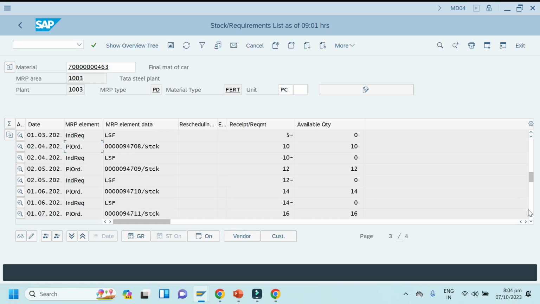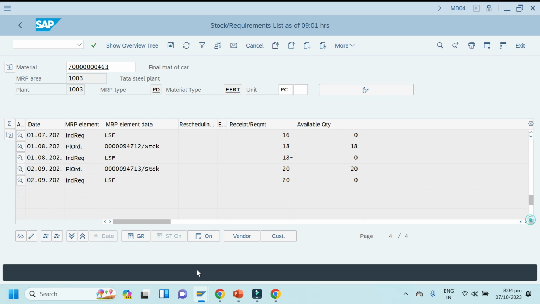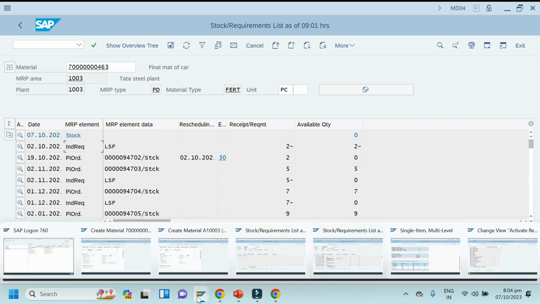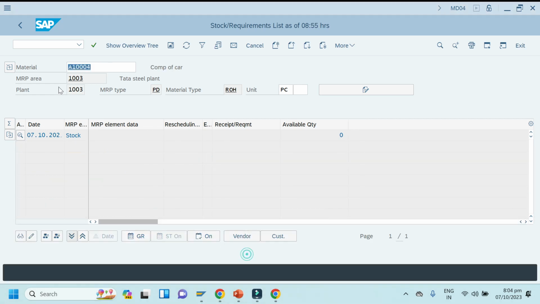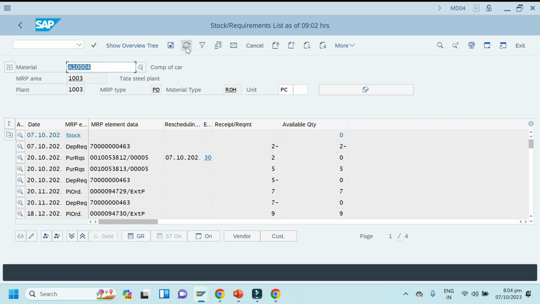Internal. So now we'll check it for raw materials. So where is the raw material? This one. Okay, just refresh it. You can see a dependent requirement and purchase requisition are created here, right? Why purchase requisition? Because this is raw material, that's why an automatic purchase requisition is created.